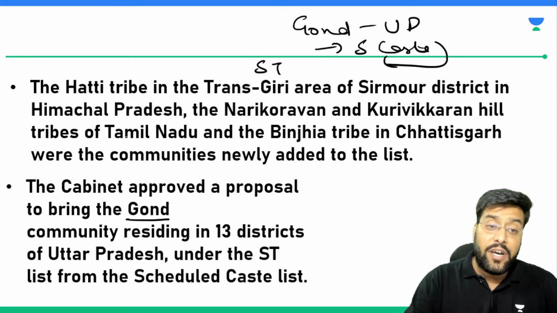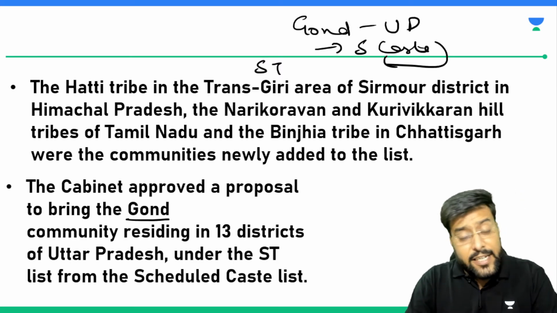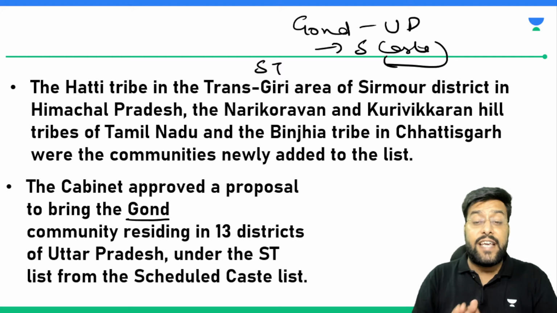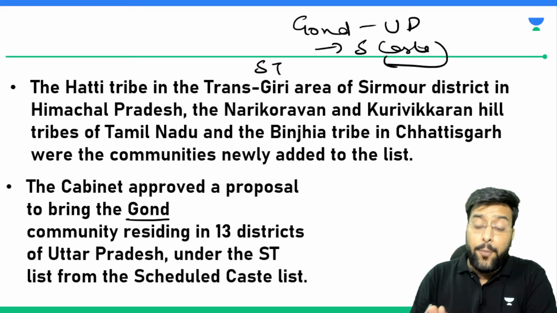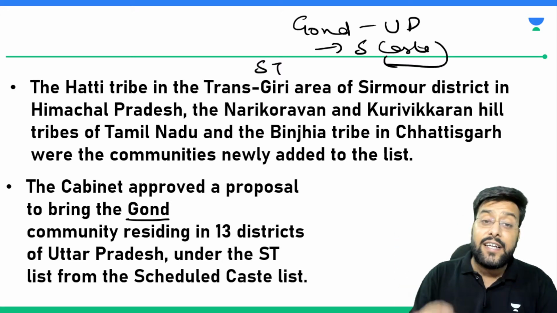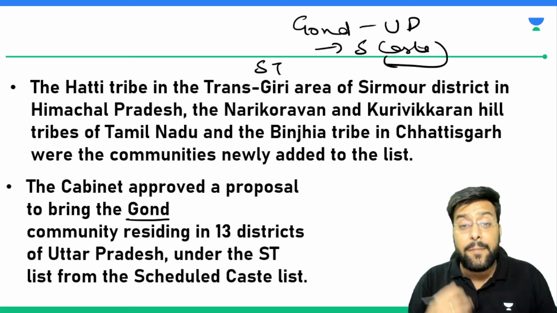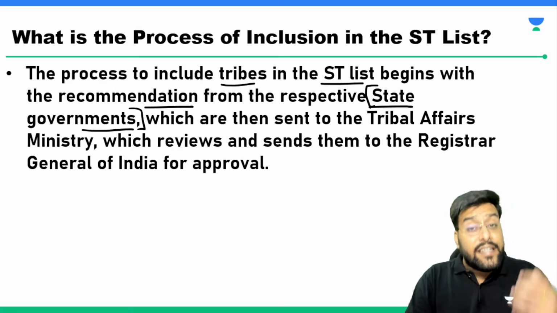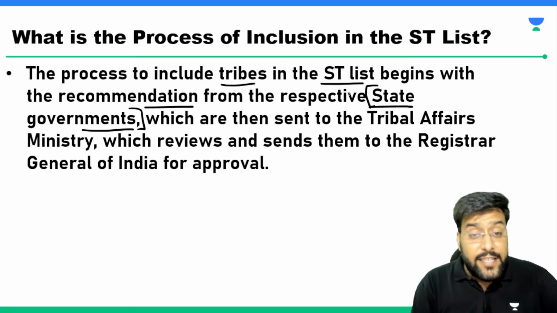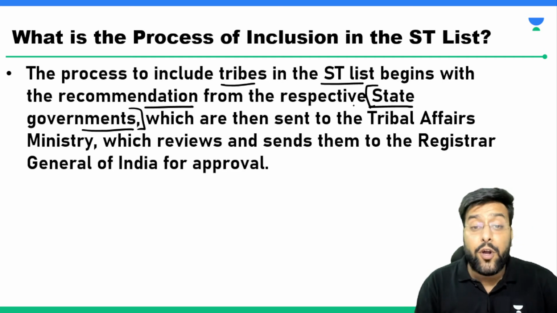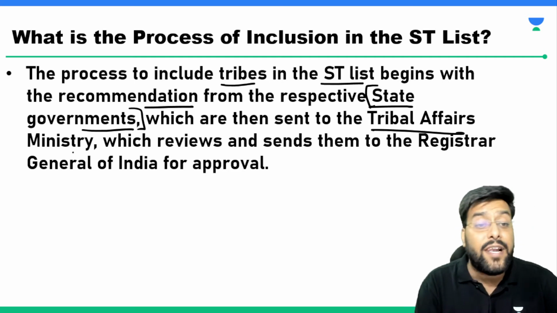For example, in case of the Hathi tribe, if the Hathi tribe from Himachal has been included into this ST list, it's only possible because the Himachal state government initiated this process and made this recommendation to the center that these people should be added. This recommendation from the state is sent to the Tribal Affairs Ministry.